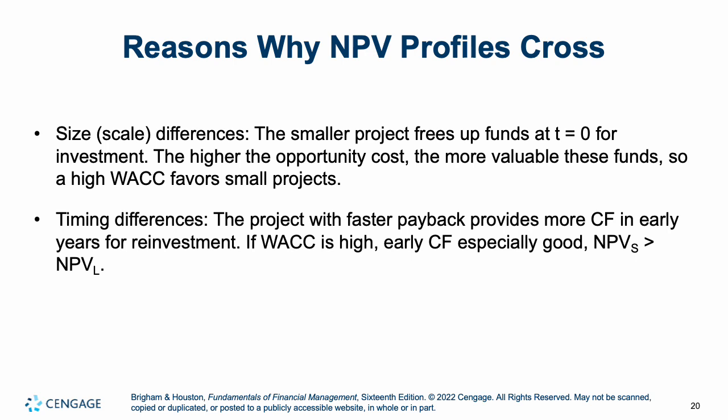Timing differences. Projects with a faster payback are going to give you more money up front, and you can reinvest that money. What do we do with our cash flows coming in? We don't just look at them. We can use them to fund operations, and as a consequence, use them to reinvest. So if we have a really high cost of capital, we're going to have tremendous opportunity costs by simply having those cash flows sit and not be able to use them. So in this case, with timing differences, if your weighted average cost of capital is high, early cash flows are very good because it will allow you to reinvest them.